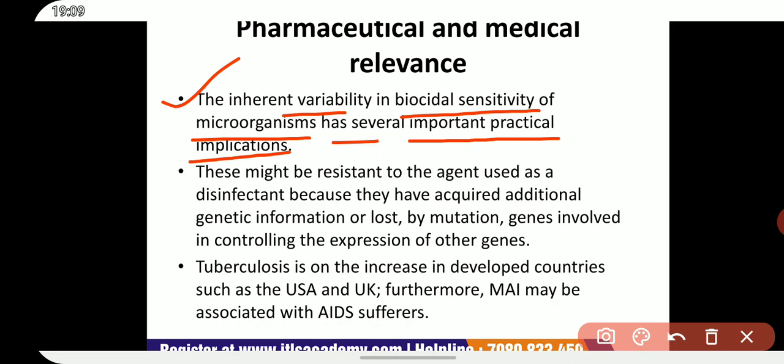For example, the population of bacteria making up the normal flora or organisms contaminating the working surfaces, floors, air or water supply in an environment such as a hospital pharmacy will probably contain a very low number of naturally resistant organisms.